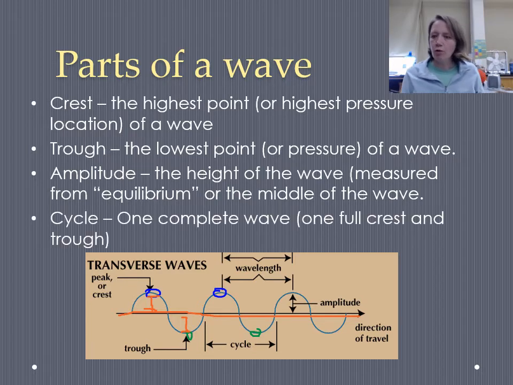The last vocab word I want you to be familiar with is the word cycle, which maybe you've heard before in a math class before. But the word cycle refers to one complete wave. In other words, a whole crest and a whole trough. So this would be like one cycle, crest and then trough. And then we have two more full cycles. So this picture shows 3 cycles.